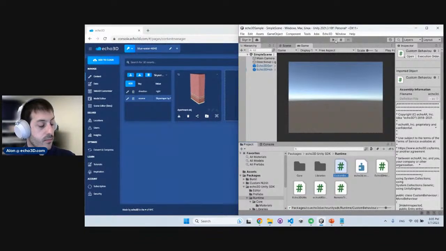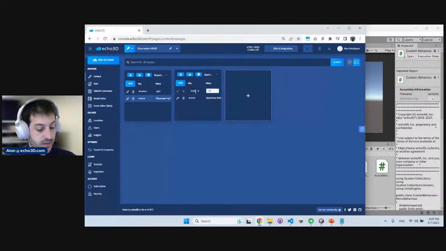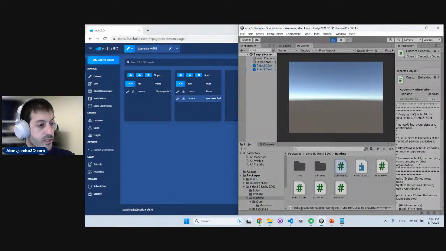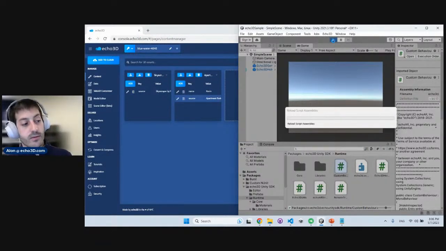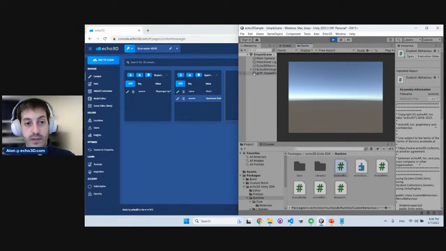So I'm going to set a name. Let's say we want this building, instead of being called apartment, to be called Kevin. Great name for a building. Now I'm going to press play. Data again will stream from the cloud to the game engine, but then the name of the building that we just set will come in from the cloud. So let's see how that works. There you go. Suddenly we have Kevin the building.